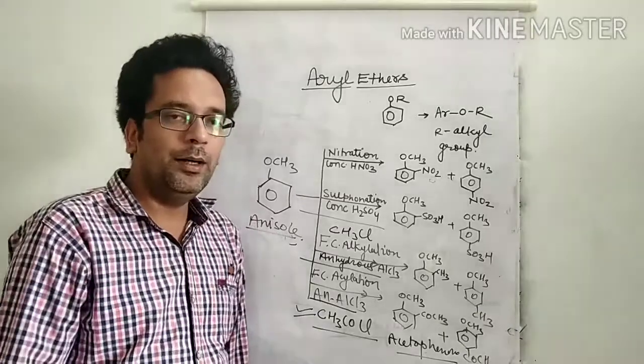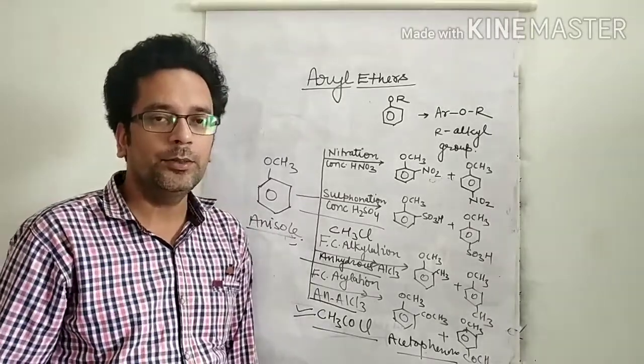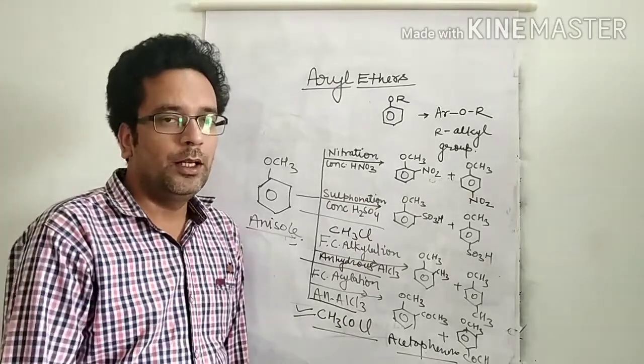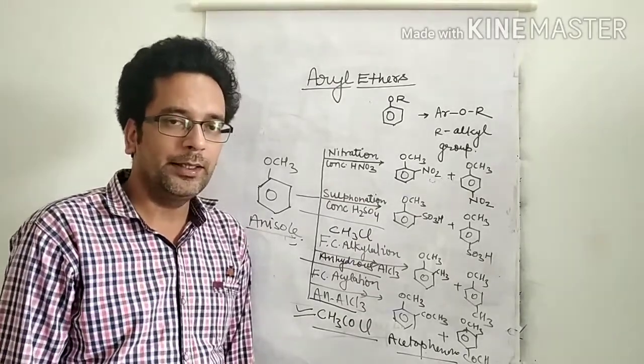These are the reactions of aryl ether. Aryl ether gives electrophilic substitution reaction. So this is the last topic of your chapter, that is aryl ether.